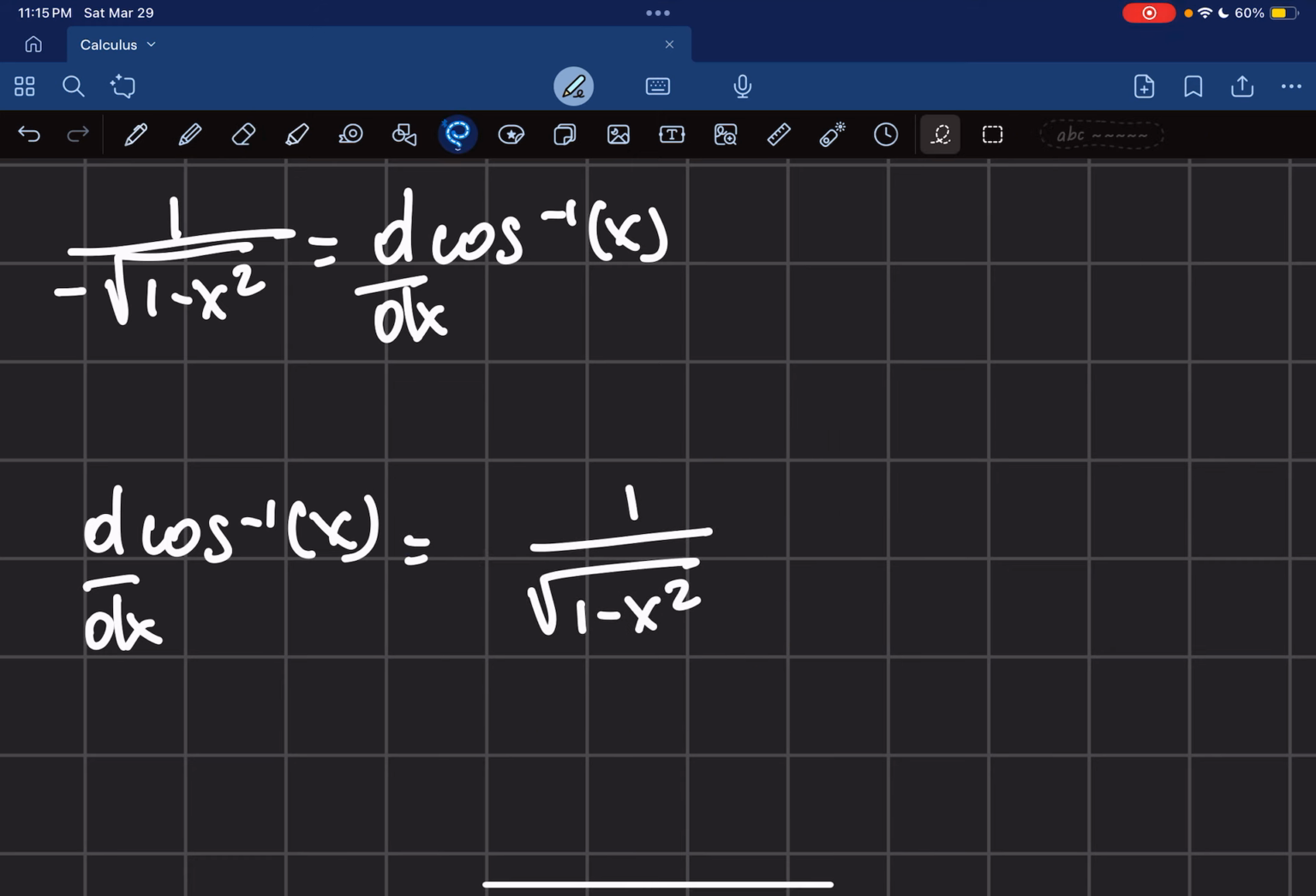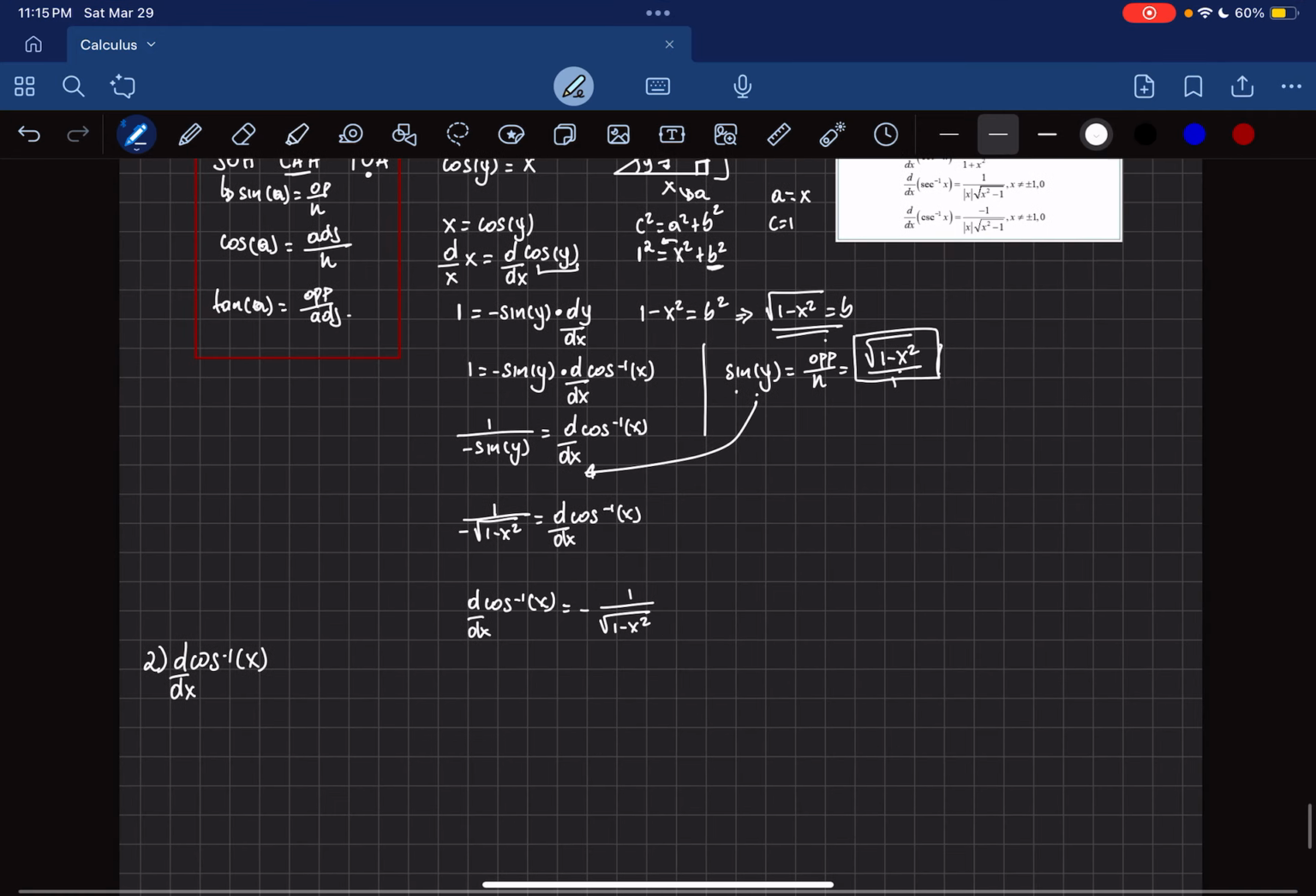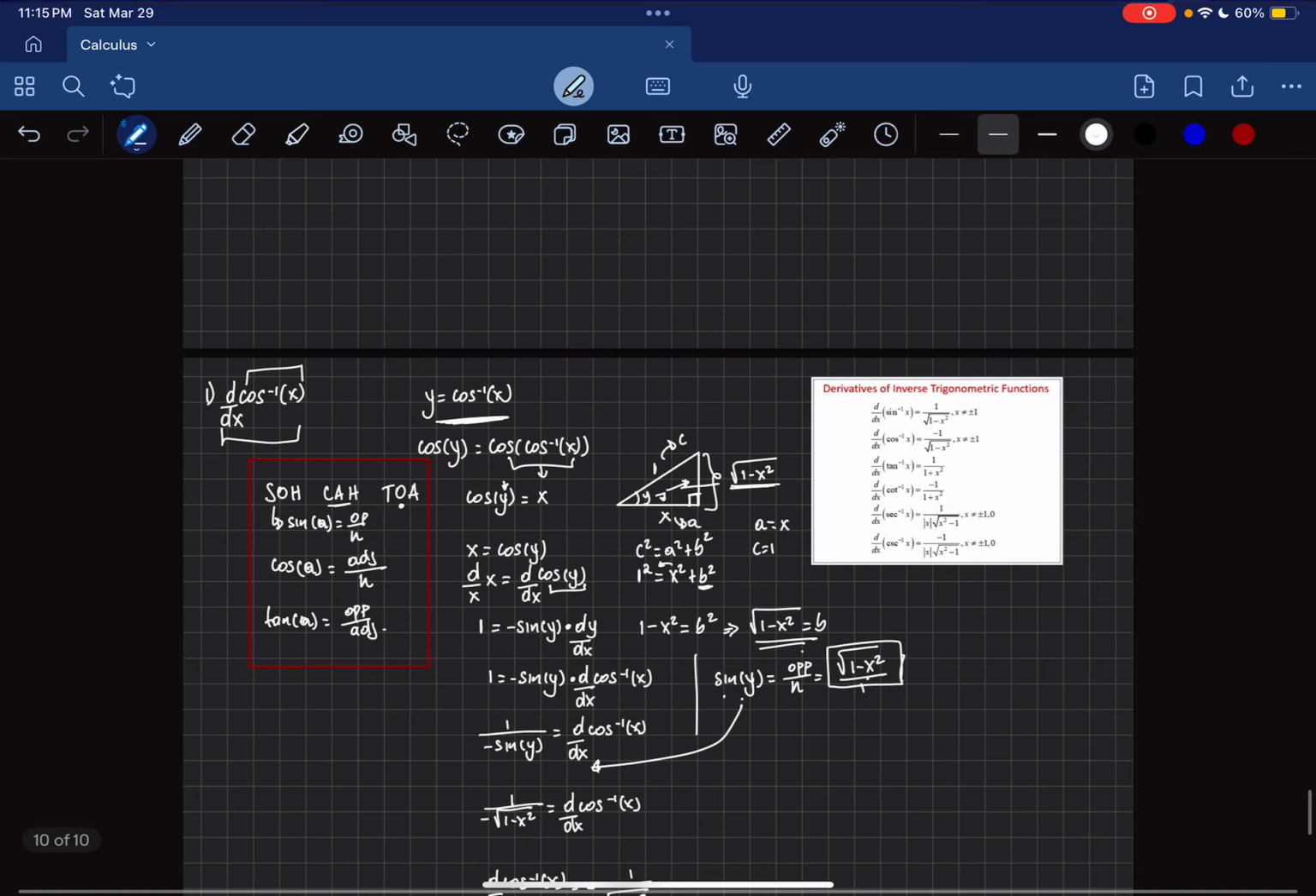And you can use the same process for sine inverse, tangent inverse, cosecant inverse, secant inverse, and cotangent inverse. All of those will make sense to you, and I can do it in the next video, and if you want, I can do it with you.